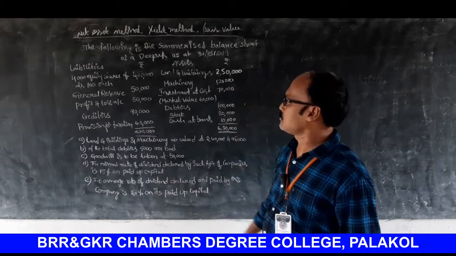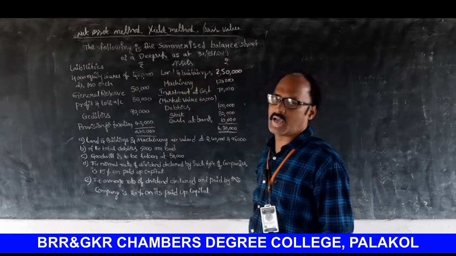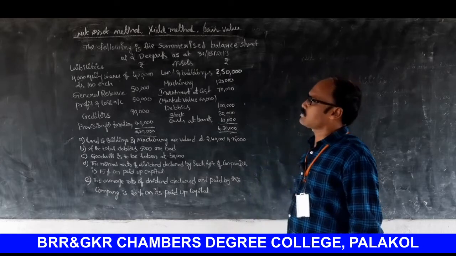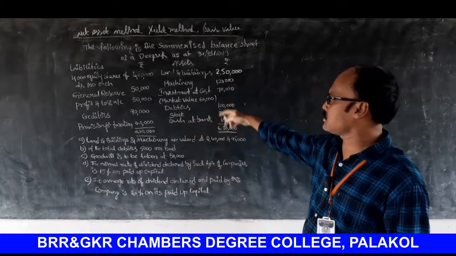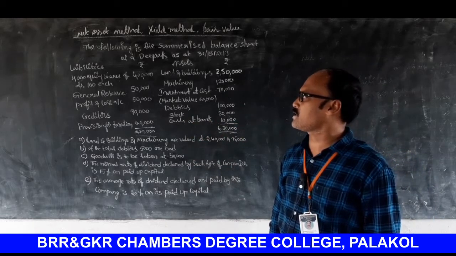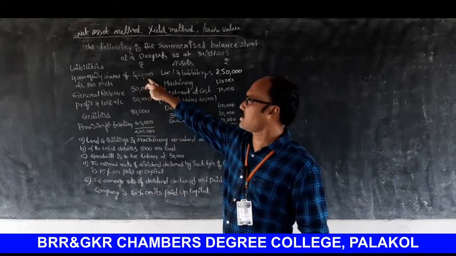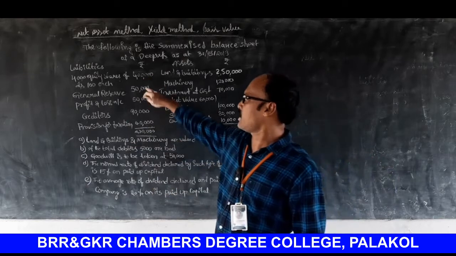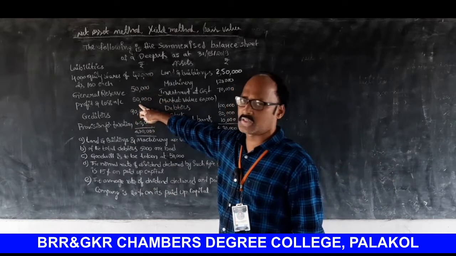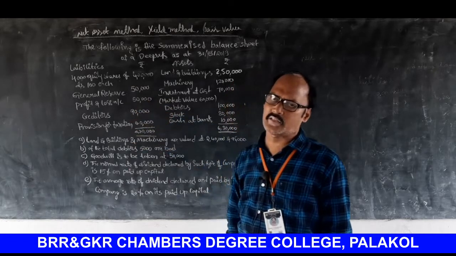The following is the summarized balance sheet of Deepak as on 31st March 2013. These are all the liabilities and these are all the assets. Liabilities: 4,000 equity shares of rupees 100 each, 4 lakhs. General reserve 50,000. Profit and loss account 50,000. Creditors 90,000. Provision for taxes 40,000.